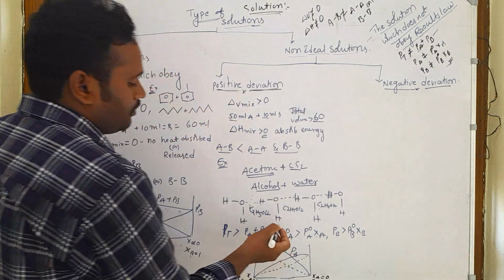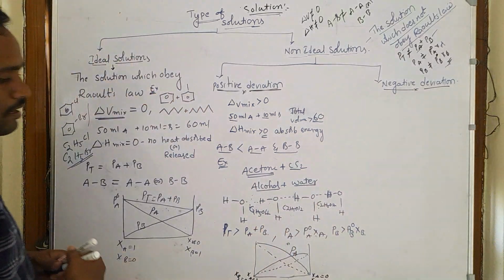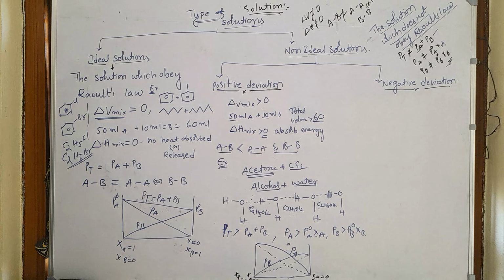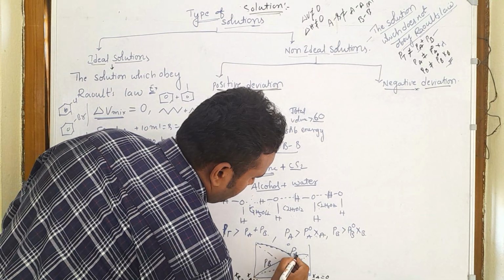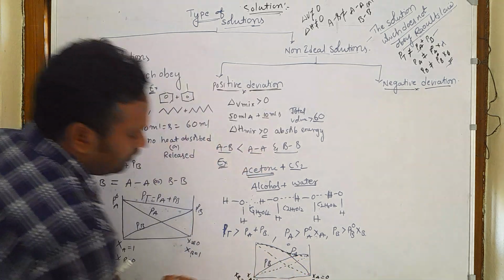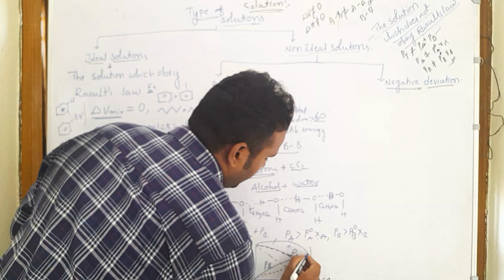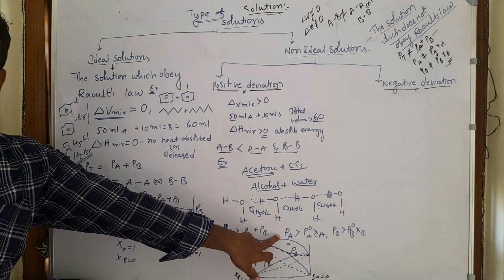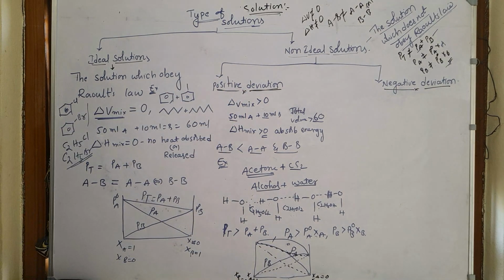Both partial pressure of A and partial pressure of B are greater than the expected value. This is the partial pressure of B, and the total pressure we should get like this black mark, but here we get total pressure more than the calculated value. So the experimental partial pressure is greater than the calculated value in the positive deviation.